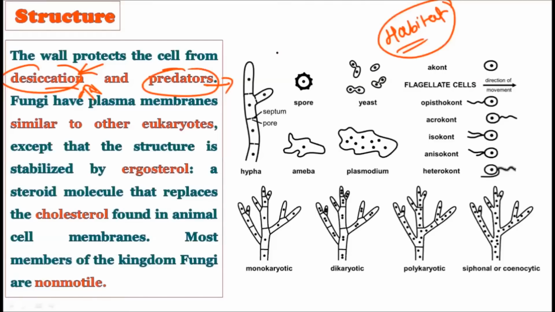Because these hard cell walls are made up of chitin, these chitinous cell walls protect the internal cytoplasm very well, and that is why the cell avoids desiccation. That is why we say that fungi can survive where there is not a sufficient amount of water. Algae cannot survive where there is not sufficient water.